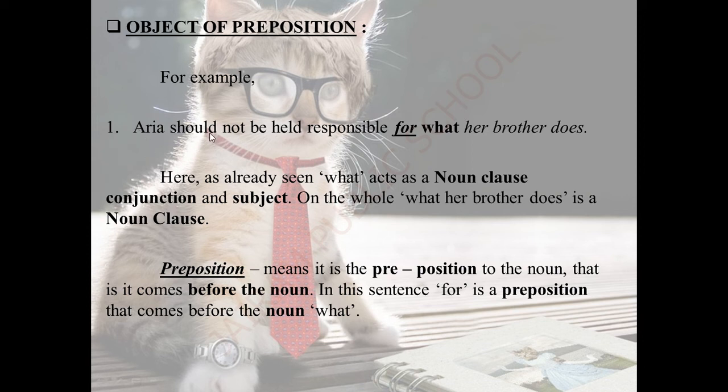Once again, Arya should not be held responsible. For what? For what her brother does. What her brother does becomes a noun class, and before that we have for, which becomes a preposition. So a preposition is nothing but a word before the noun. In this sentence, what her brother does is a noun class, and before that we have a preposition. Hope you have understood object of preposition. It is the third use of the noun class.